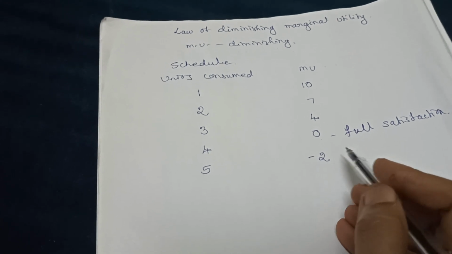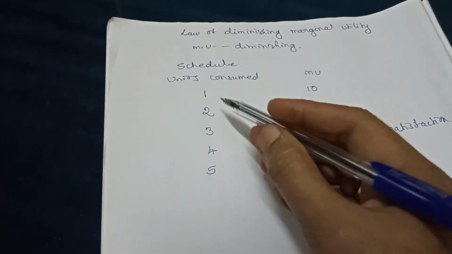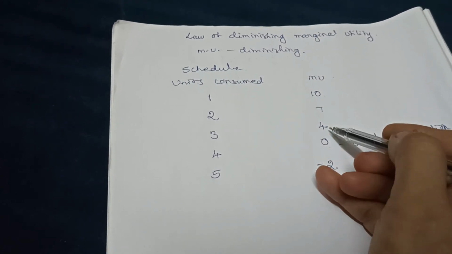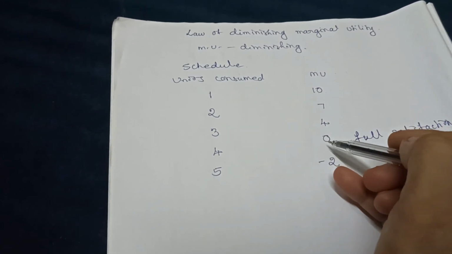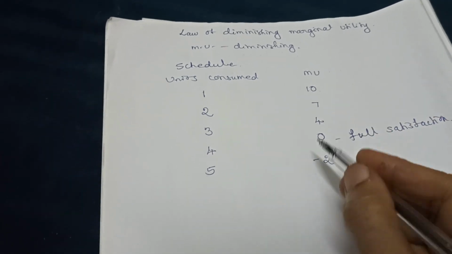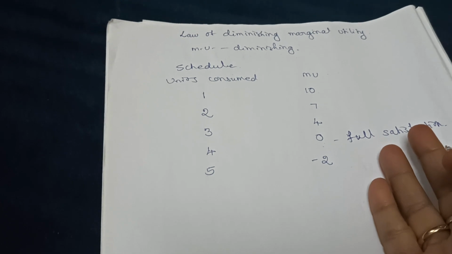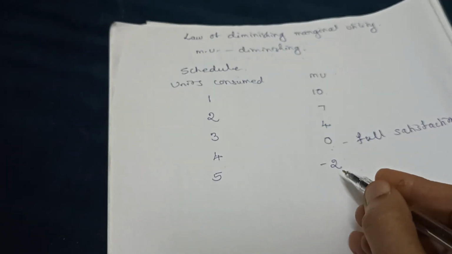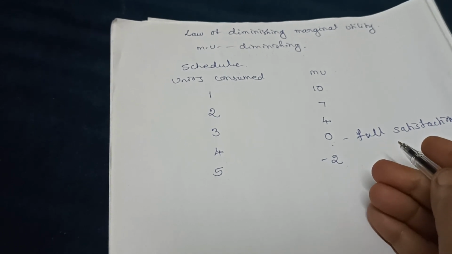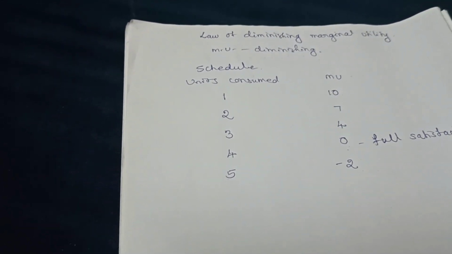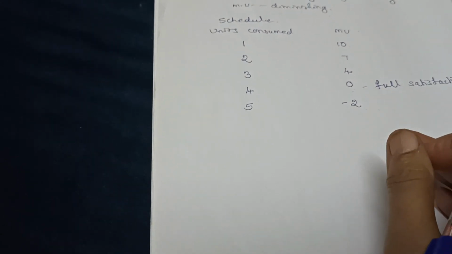For example, you are hungry and you are eating apples. The first apple gives you 10 satisfaction, second 7, third 4, and the fourth one 0. You say, my stomach is full. After that, if you eat more, it comes out. That is called negative utility. It occurs due to excess consumption. So this is the schedule of marginal utility.